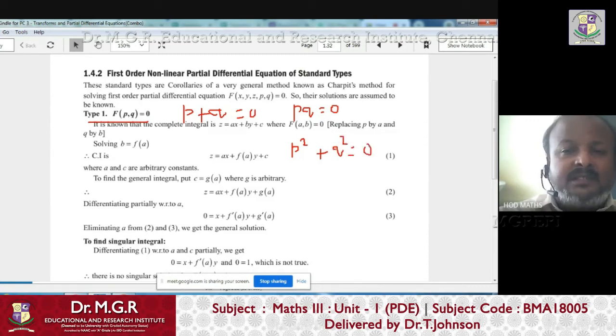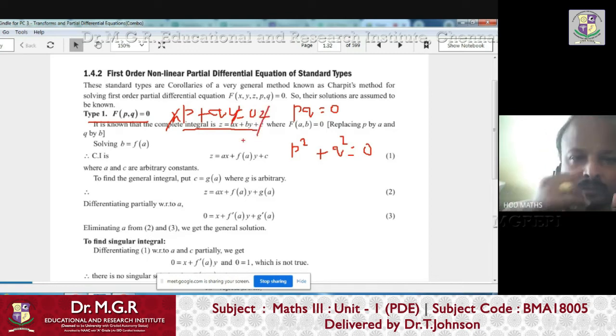But you may ask, sir, p itself is dou z by dou x and q is dou z by dou y, so inside p and q, x, y, z are there. Yes, inside p and q, x, y, z are there. But explicitly in the equation, there should not be any x, any y, or any z. So explicitly that equation should contain only p and q.